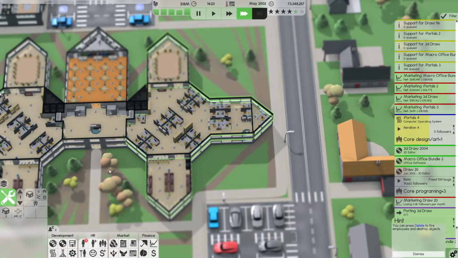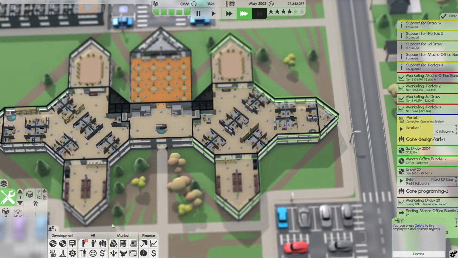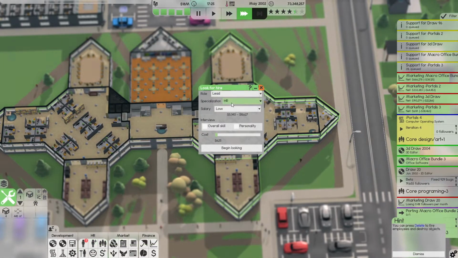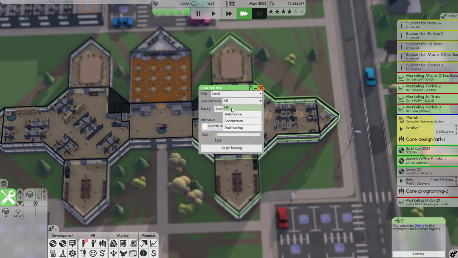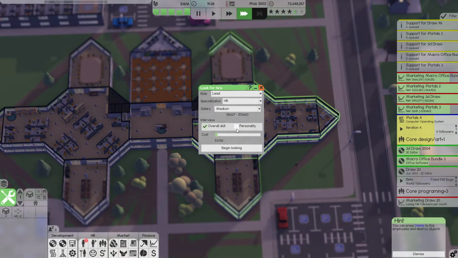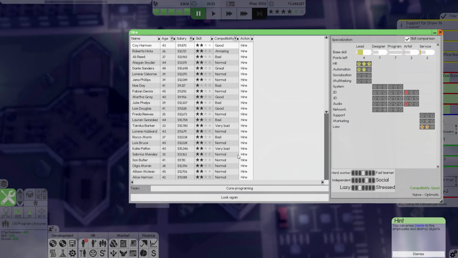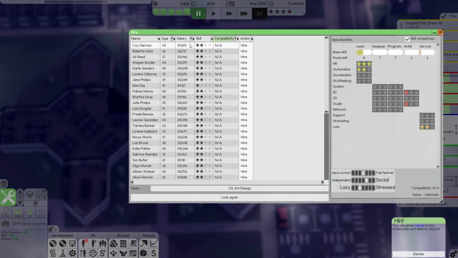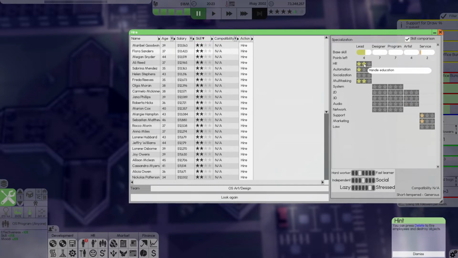Perfect. So now it means when we go and create our teams right now, hiring employees, I want lead. I want them for yes, HR, medium, overall, personality, begin looking. This is for OS art and design. Let's find ourselves somebody who's mad skilled. Flora, you'll do a little bit of automation. You'll handle education. You are actually perfect, Flora.